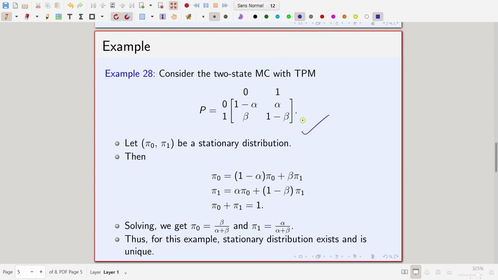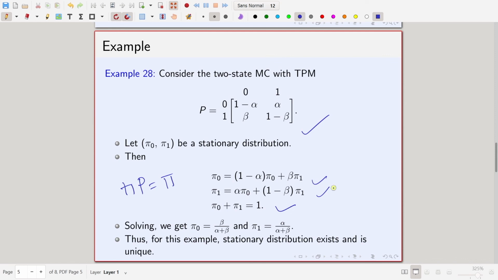So, let pi 0, pi 1 be a stationary distribution. Now, if it has to be a stationary distribution, then it needs to satisfy these two conditions which you get from pi P equal to pi, and this is the condition that it should sum to 1. Also, we need to find a solution where each pi i is greater than or equal to 0.